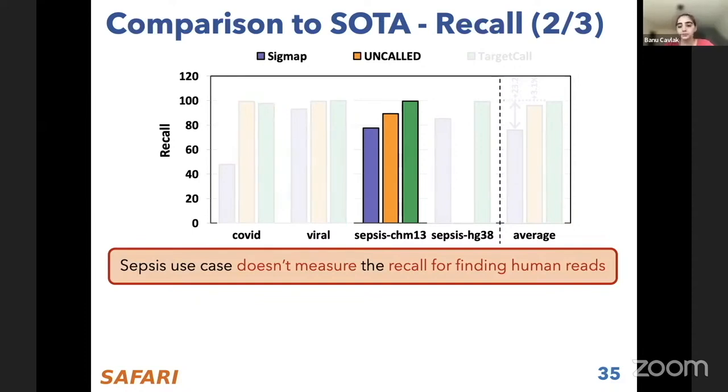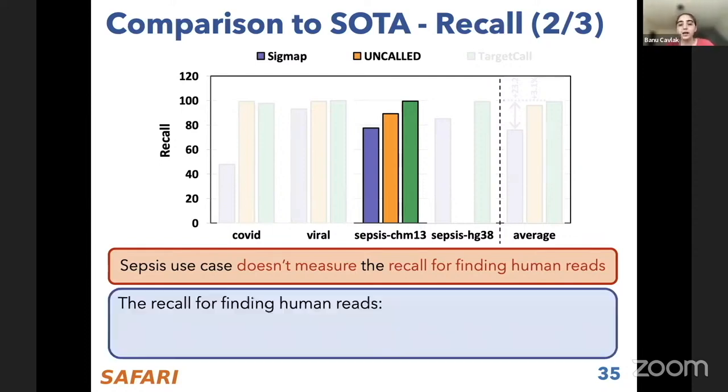So if the human reads are not matched to the human reference genome in this use case, they just pass the filter in a wrong way, and it's not a problem for the bacterial reads that are the real useful reads. But what we wanted to test is what if we had a use case where the goal is to keep the human reads in a sample, and we have a human reference genome as well, and then we find that the recall for finding human reads for SigmaP and uncalled is quite low.